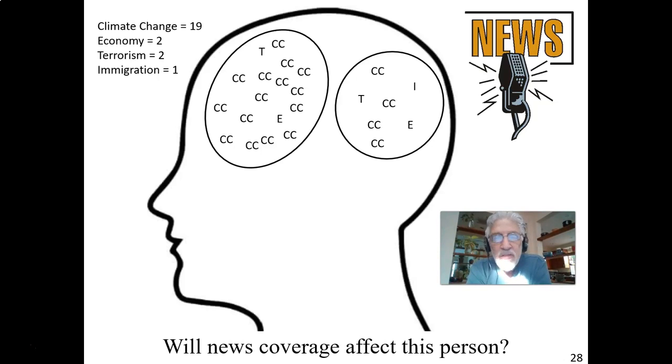What I'm suggesting is that the media does not have a big impact on people who are univalent. It may strengthen their views, but it won't change their views. So if this person, for example, was listening to a bunch of news reports about the importance of climate change, we might see more and more attitudes about climate change being at the top of their head, right? But this person is not going to be accepting information in a way that's going to cause them to change their minds about the most important issue of the day.